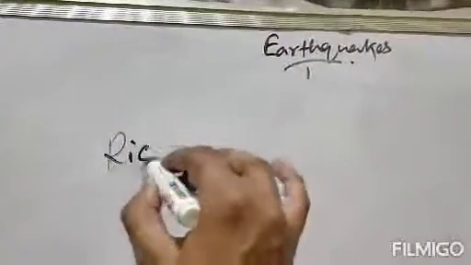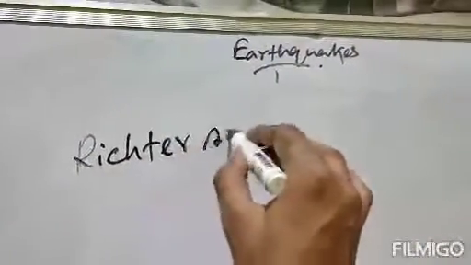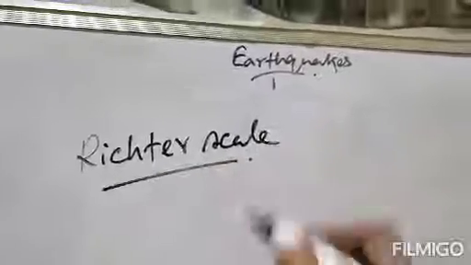Clear? Next, after focus, epicenter, seismometer, seismograph, there is a term that is Richter scale. With this scale, we can also find out the intensity of earthquake or magnitude of earthquake.